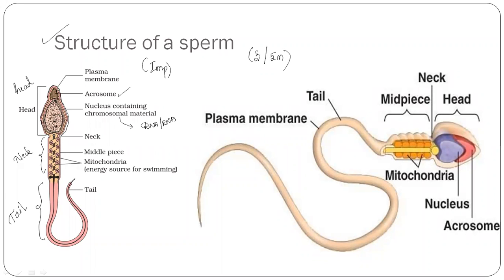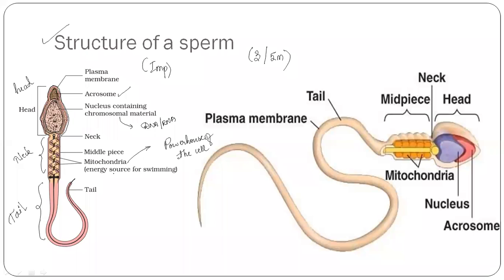Next, there is a neck. After the neck, there is a middle piece. And there are many innumerable mitochondria present. What is mitochondria? Mitochondria is the powerhouse of the cell.